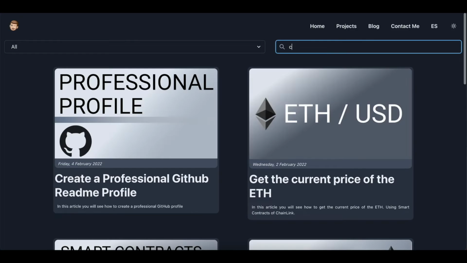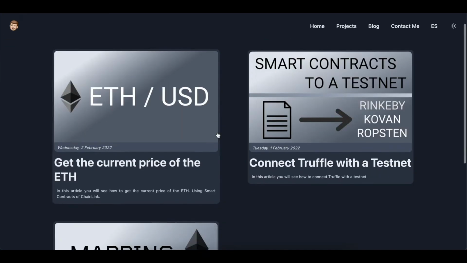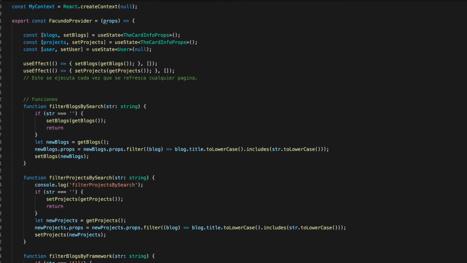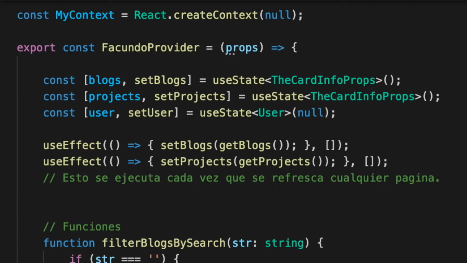To create the filtering of these cards, I decided that the state of the variables that I will use to display each card, I will create them inside of a context, using React context. So I create a context and a component that will be useful like a supplier of that context. Inside of this component, I create some variables using React useState to store all the projects and blogs that I will be doing.